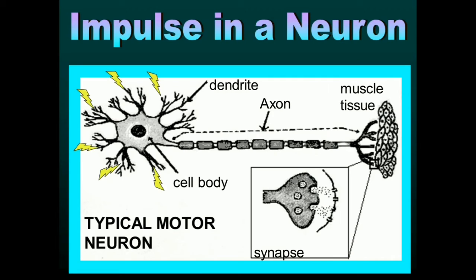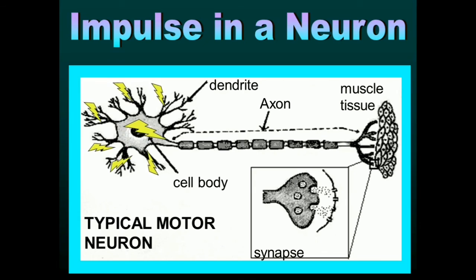Here is the impulse in a neuron. The impulse is first transmitted from the dendrites to the cell body. From the cell body, the impulse is carried along the axon to the synaptic region. In the synaptic region, the synaptic knobs will release neurotransmitters, mostly acetylcholine. This acetylcholine or neurotransmitter is passed through the synapse region and transferred to the next neuron, and thus the nerve impulse is transmitted.